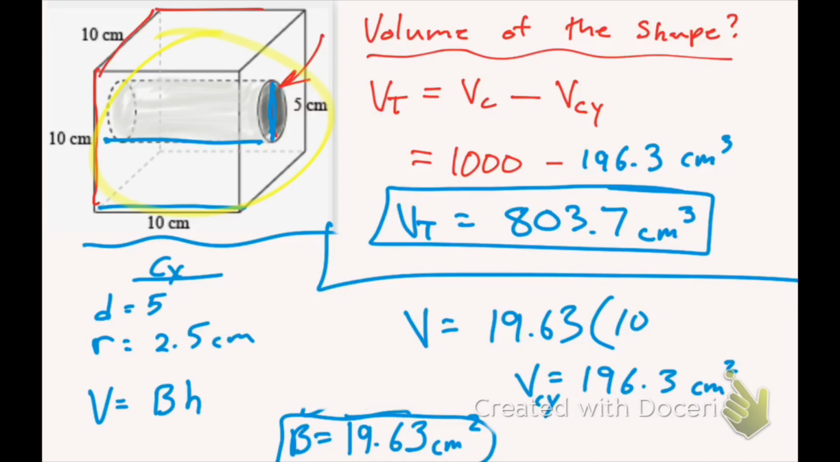So you have a question kind of like this on the test, so make sure you guys review how to do it. But the key here is that you find the volume of the first shape and then subtract away the hole that's in it. Or if you have two shapes stacked on top of each other, then you just add.